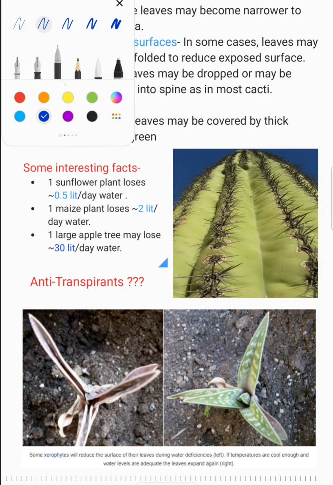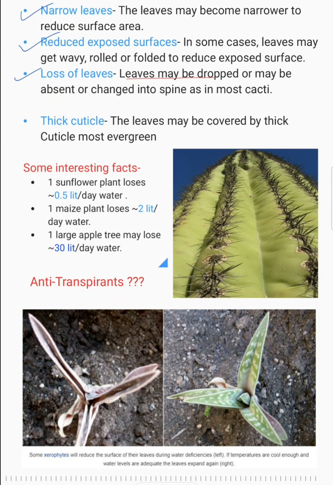Let me tell you one interesting thing here, that leaves may be dropped. You might have seen that in the winter time the plants lose their leaves. Why? Because winter is a dry season, correct? In the dry season there is a scarcity of water, so the plant cannot keep the leaves. Leaves help them to photosynthesize, to produce their food. But during the winter season, when there is already scarcity of water in the soil and the atmosphere, they cannot afford the transpiration. So it quite simultaneously takes place in nature.